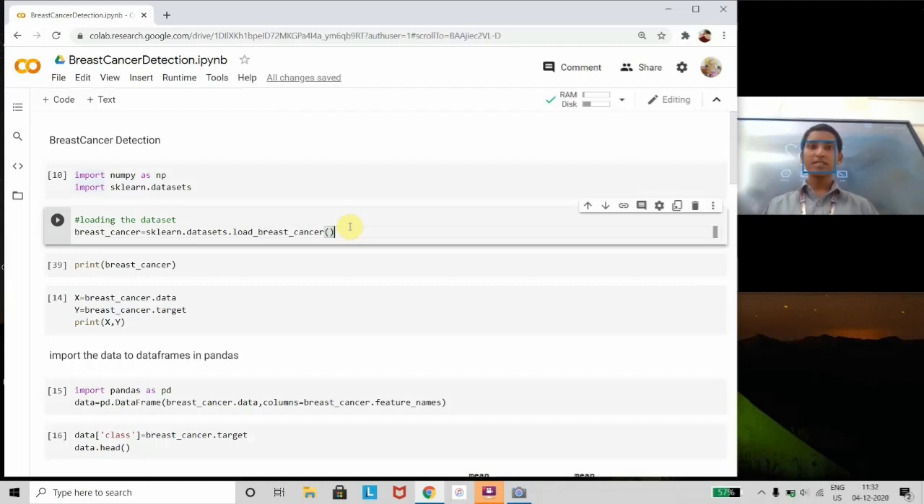As we are going to deal with the breast cancer detection problem, we have to load the dataset of the breast cancer patients into some variable. Here we have used the load_breast_cancer function to load the dataset of the breast cancer patients into the breast cancer variable. Let us visualize the data.